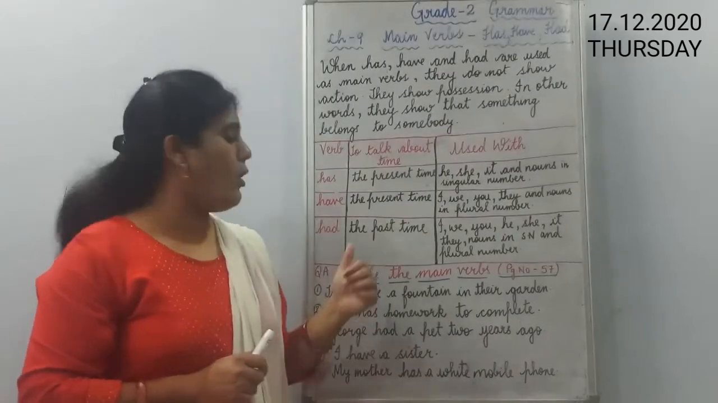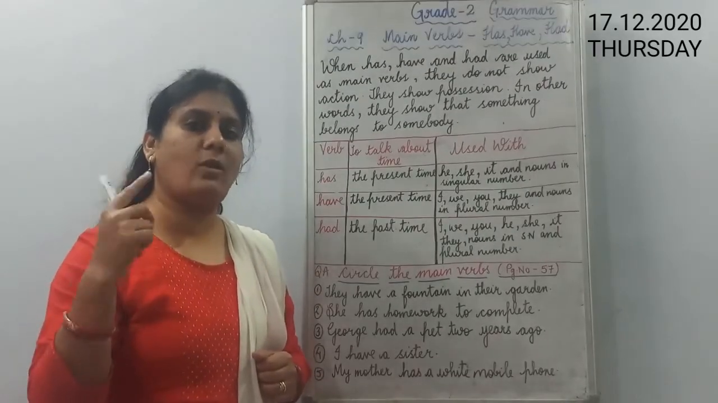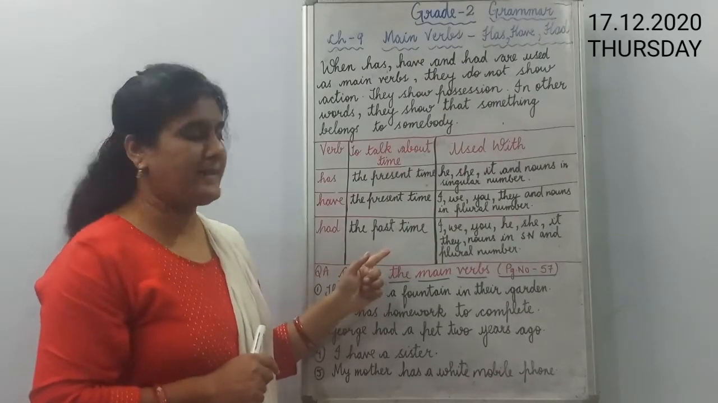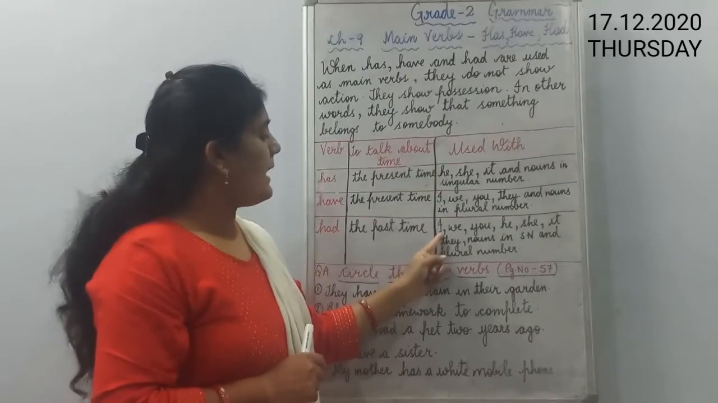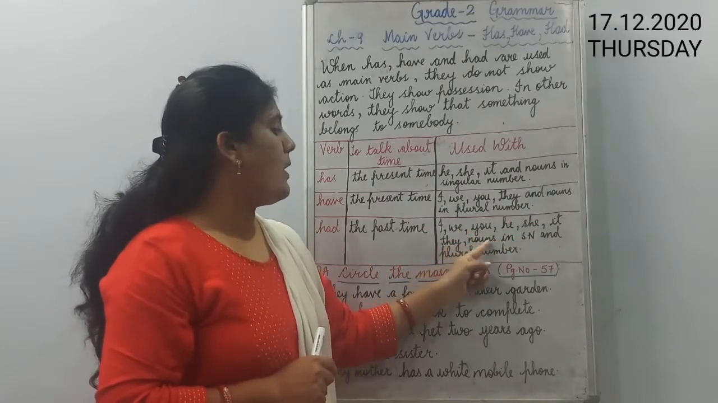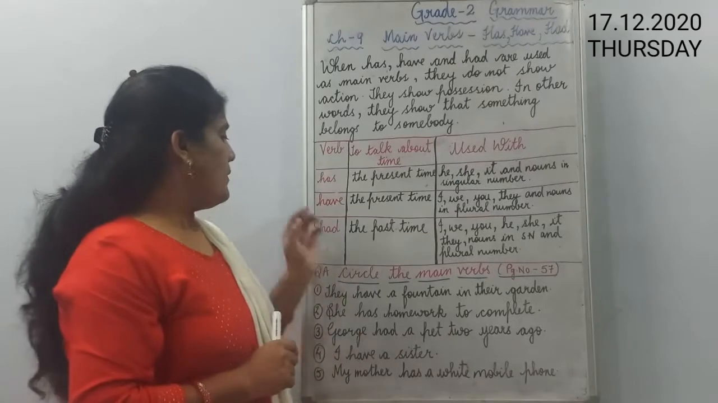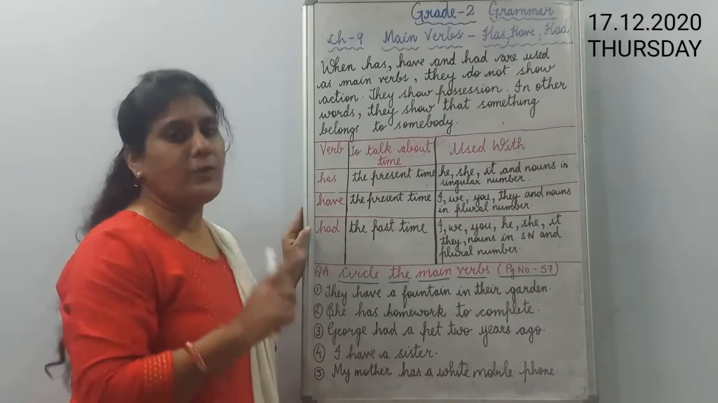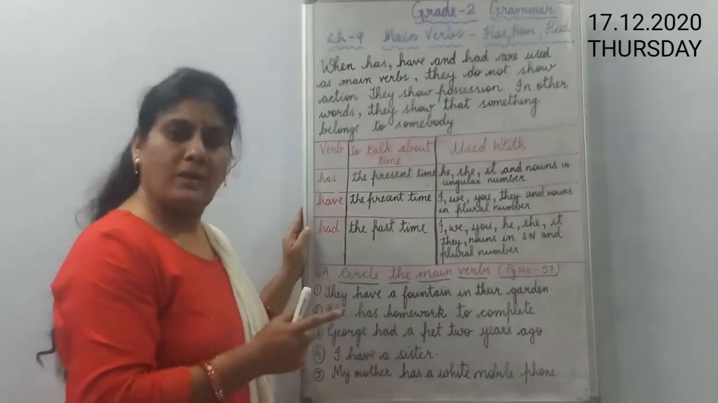Now had. Children, had is always used when we talk about the past time. Past time means the time which has already gone. Had is always used with pronouns like I, we, you, he, she, it, they and nouns which are singular in number as well as plural number. So children, I hope that you have understood this. Go through this table 5 to 6 times, then you will be able to understand where to use what.